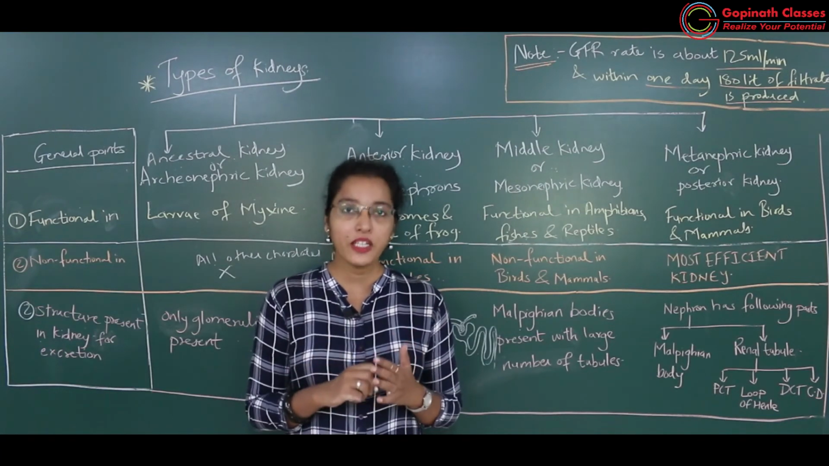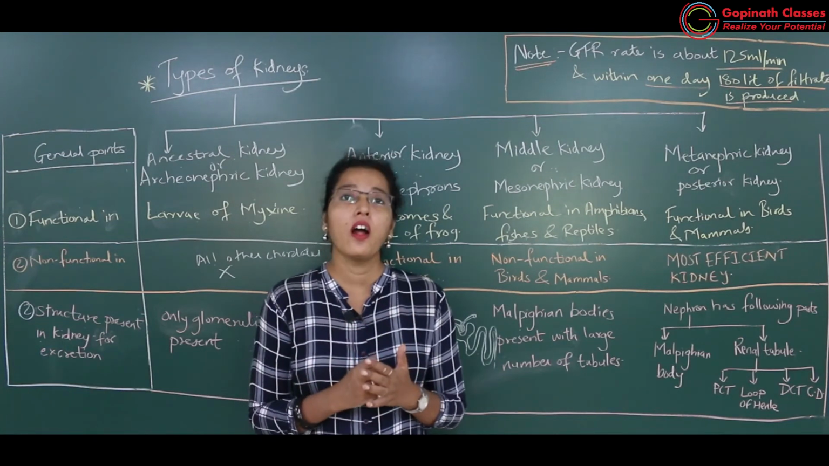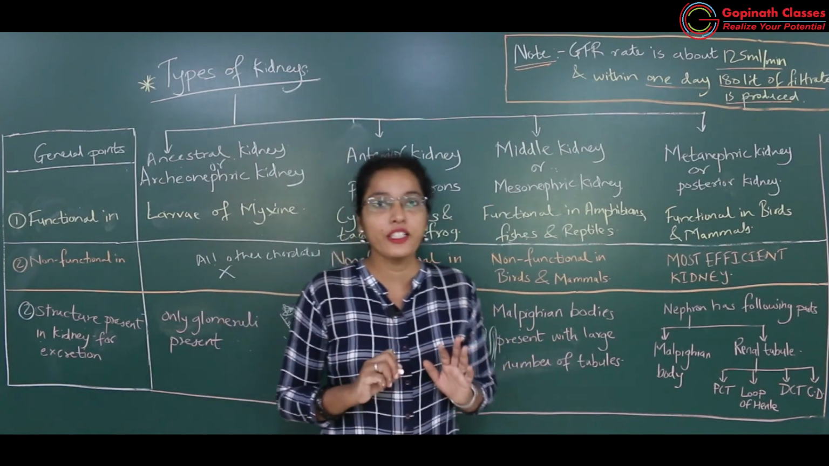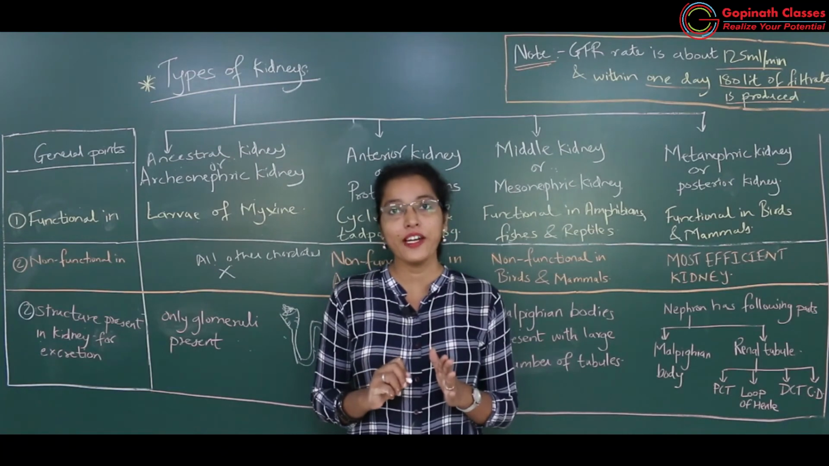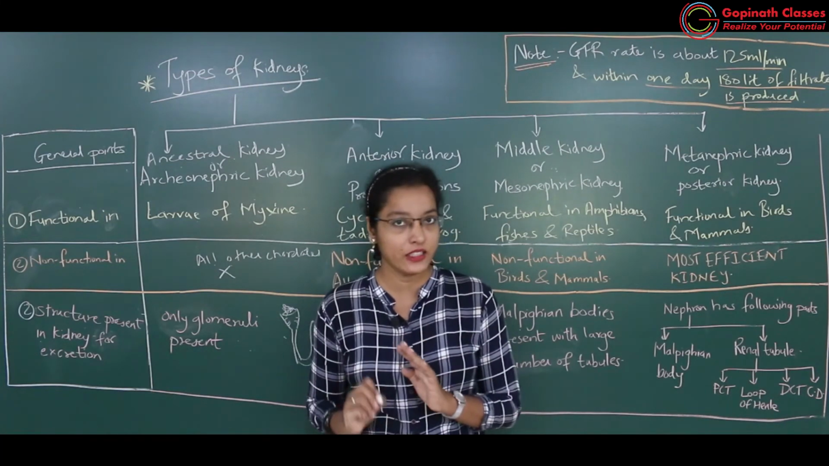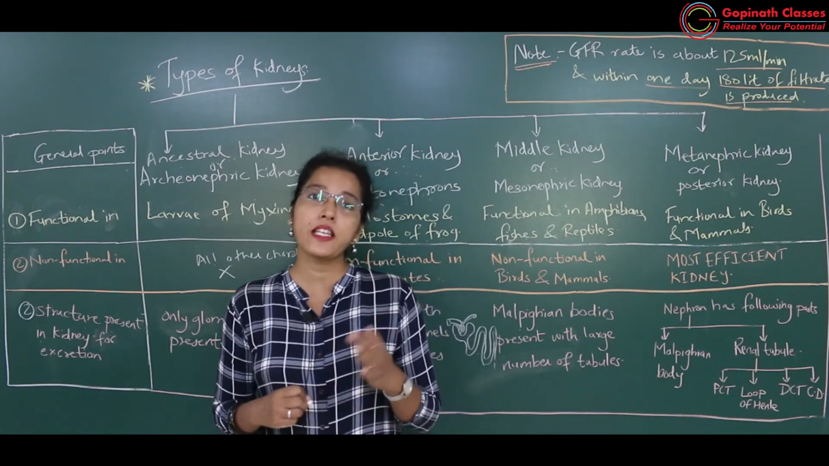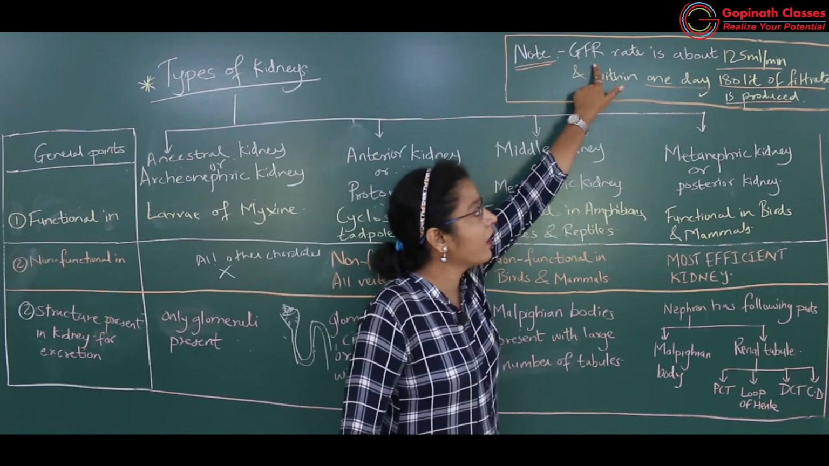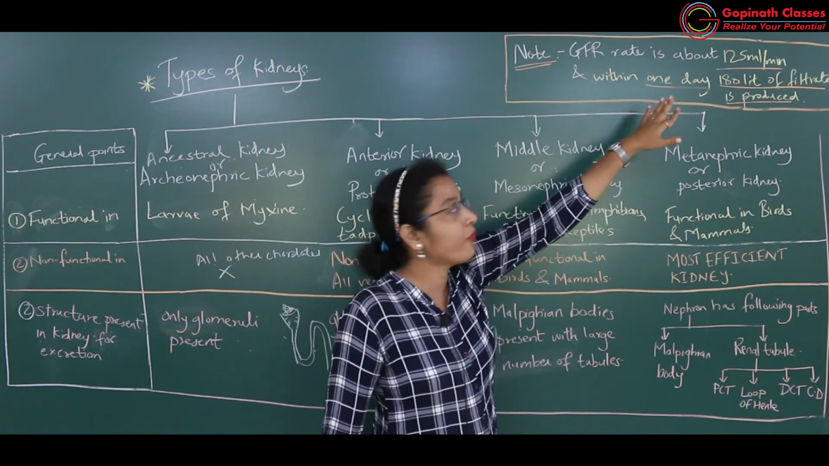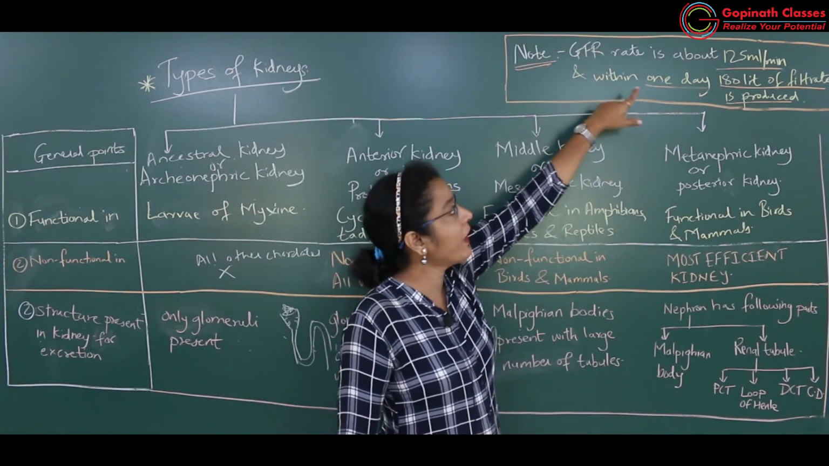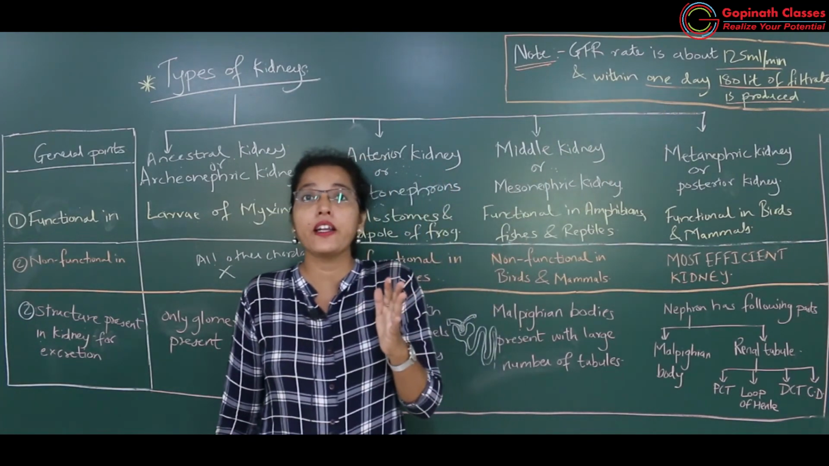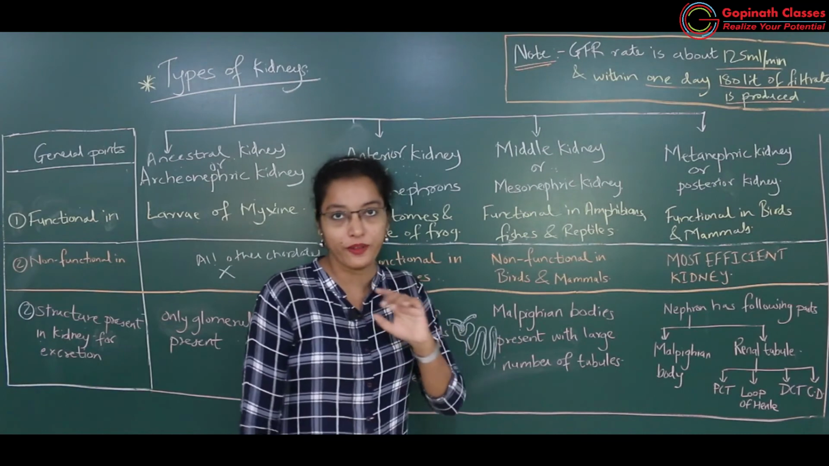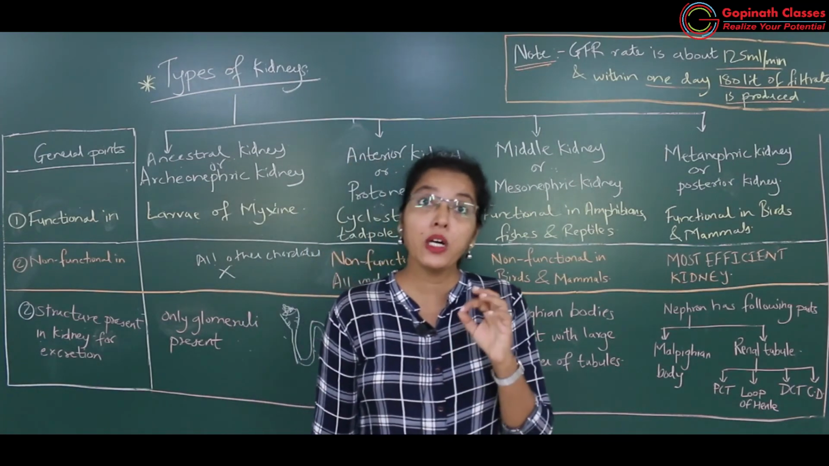Okay, so in this particular topic I want to tell you that you have to remember what the glomerular filtration rate is. What is the normal glomerular filtration rate per minute and per day? This is very important. Sums can be asked on this particular topic. So the glomerular filtration rate per minute is 125 ml. So 125 ml of the nephric filtrate comes into the cavity of the Bowman's capsule per minute.